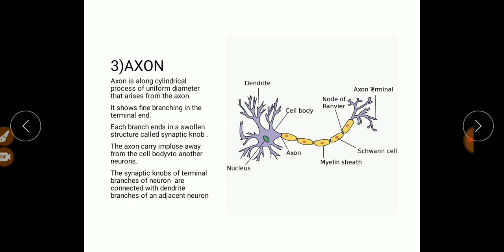The signals carry from these dendrites toward the cell body, then move through the axon towards the terminal end. From this terminal end, the signal carries to another neuron. This way the signal travels from one body part to another body part.